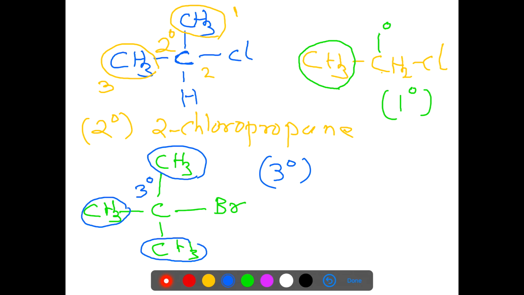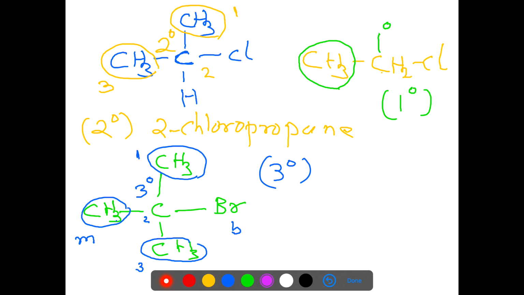While writing the name of the compound, we will number the chain 1, 2 and 3. We find that methyl and bromo are present on the second carbon atom. The spelling of methyl starts with M and bromo starts with B, so we follow the alphabetical order.